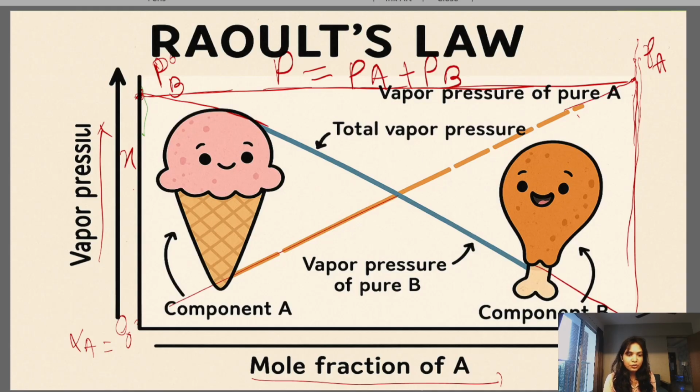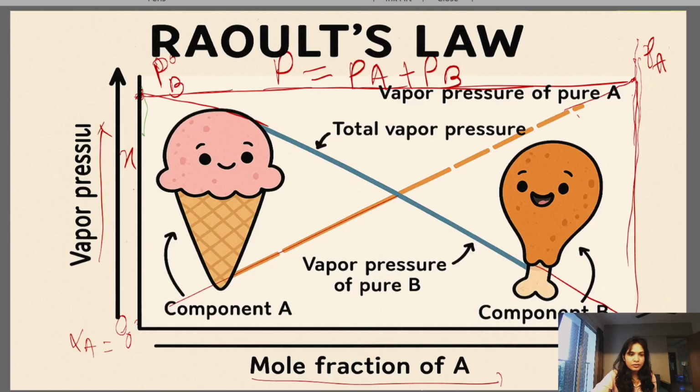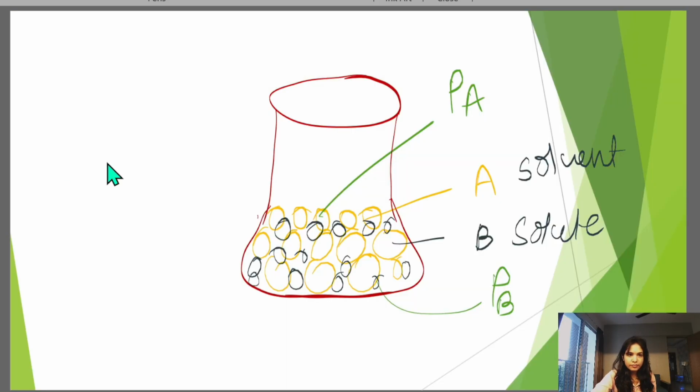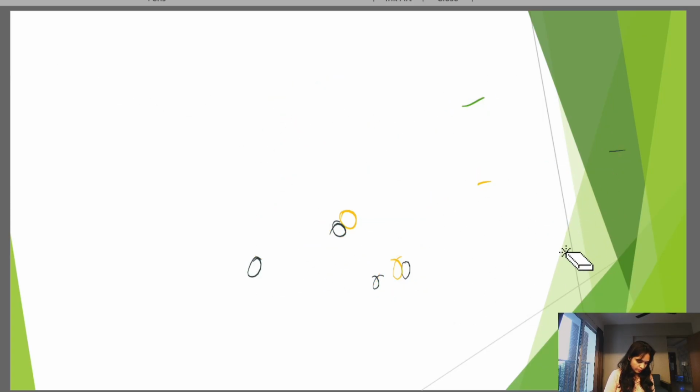Clear? Okay, so we can conclude Raoult's law.